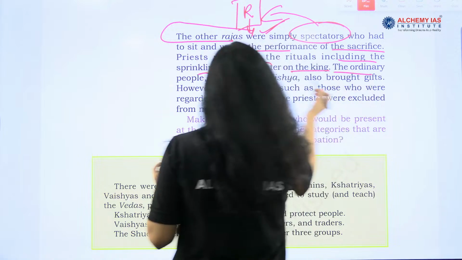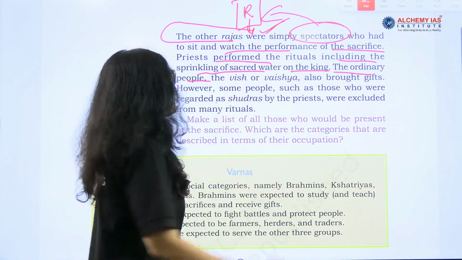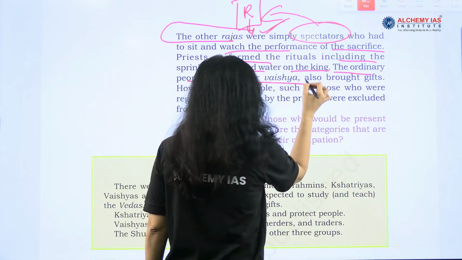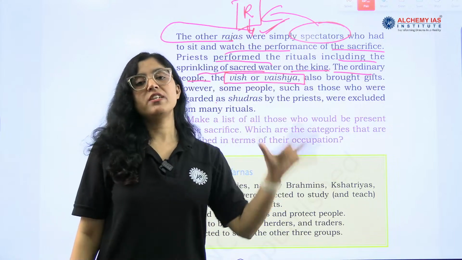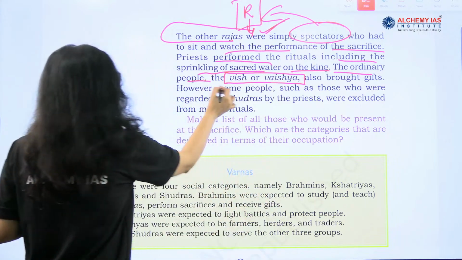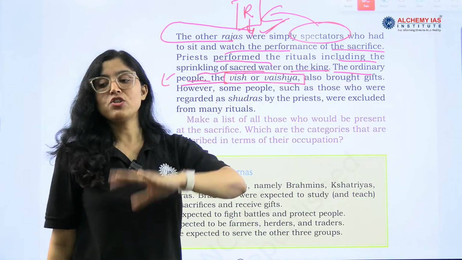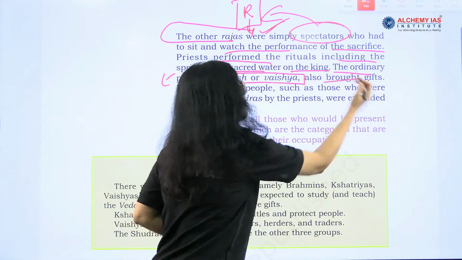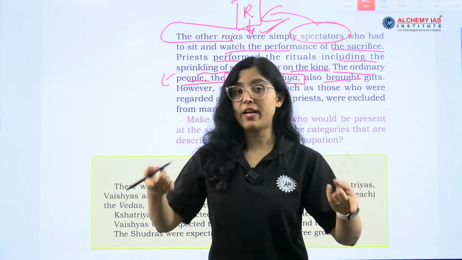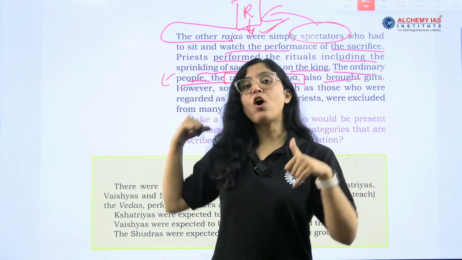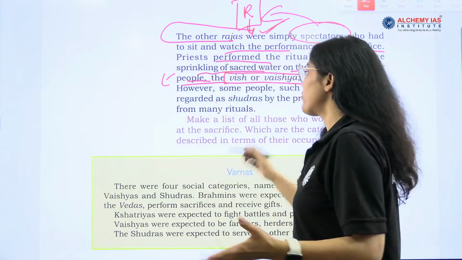The ordinary people, see, what is the very important information which has been given, that what is the meaning of Vish or Vaishya? Chapter 4 also we had this meaning, what is Vish, what is Vaishya. Now chapter 5 also is telling that ordinary people were called Vish or Vaishya, right? They also brought gifts. So now the other Rajas who have accepted the suzerainty are also bringing gifts, and the ordinary people are also coming and bringing gifts for the Raja.